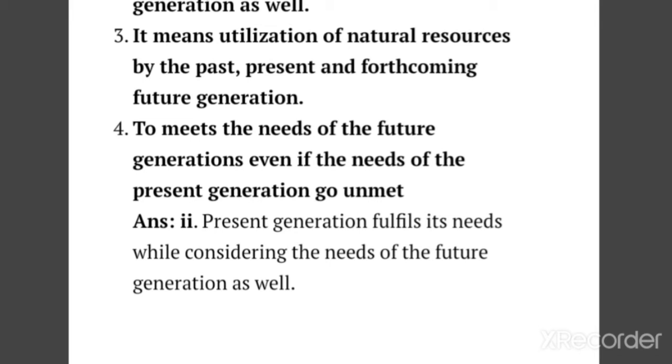Option second. Present generation fulfills its needs while considering the needs of the future generation as well. It means the present generation fulfills their needs, but takes care of the future generation's needs. So sustainable development is the development that meets the needs of the present without compromising the ability of future generations to meet their own needs. An example is using recycled material or renewable resources while building a new community.